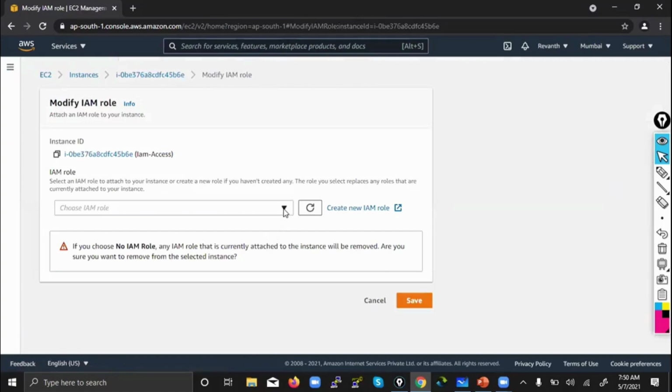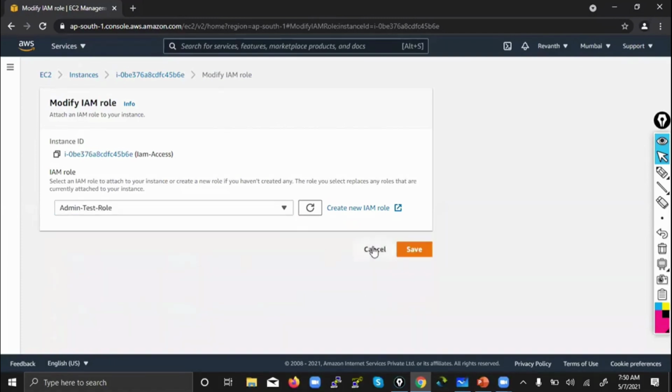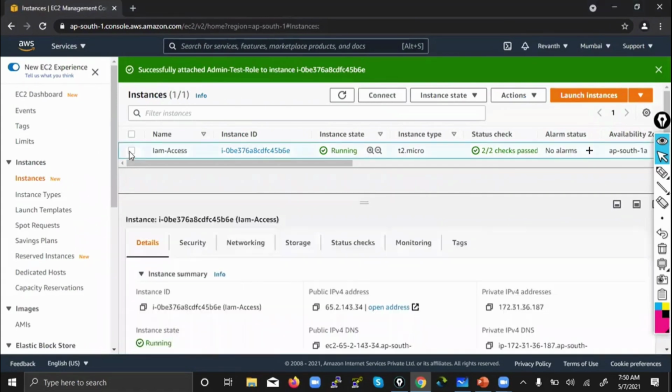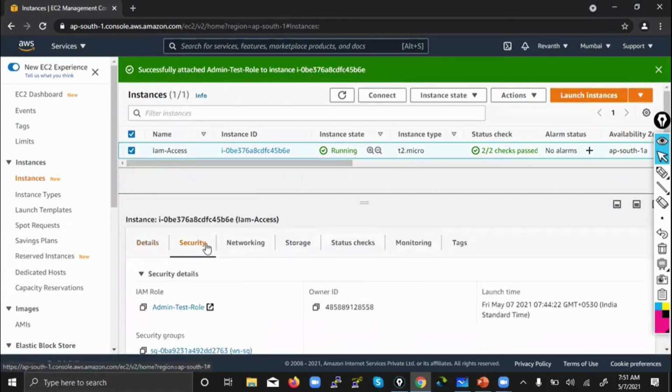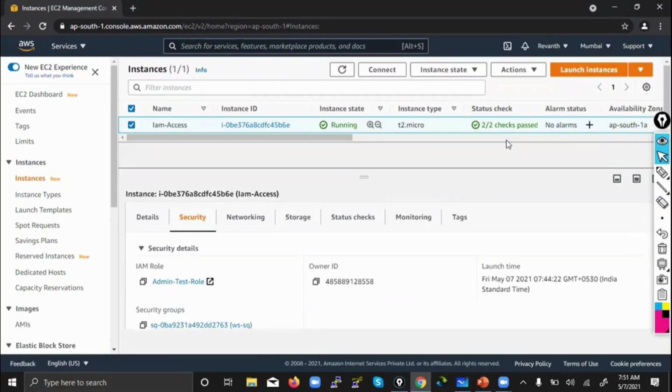What is the name of the role we have created? It is in the drop down: admin test role. Let's see now. That's it. It will attach immediately. If you want, you can cross check again. Select security. See, earlier it was blank. Now we have attached the role. Now let's check whether it is accessing and doing its task or not.